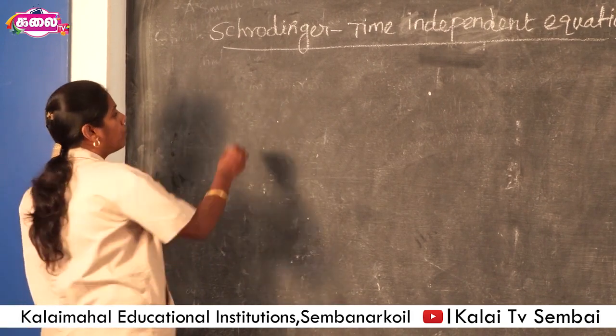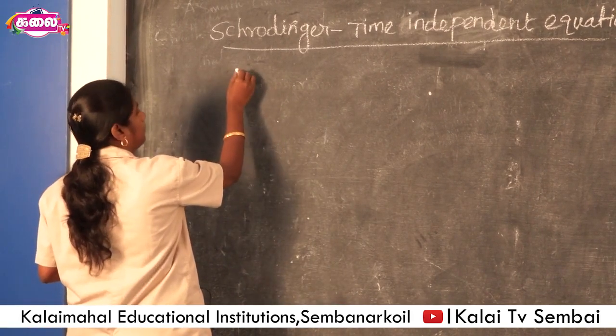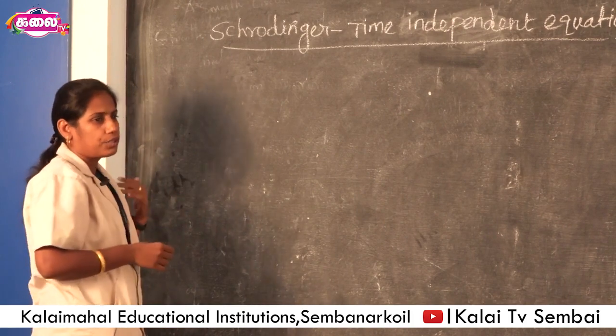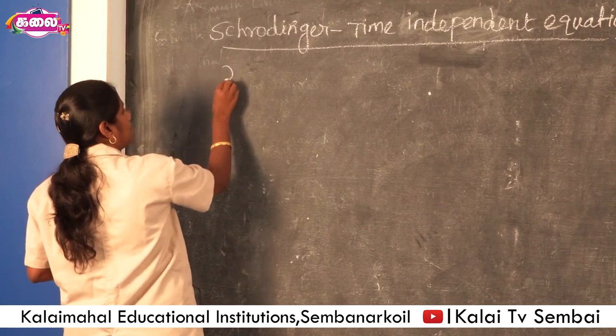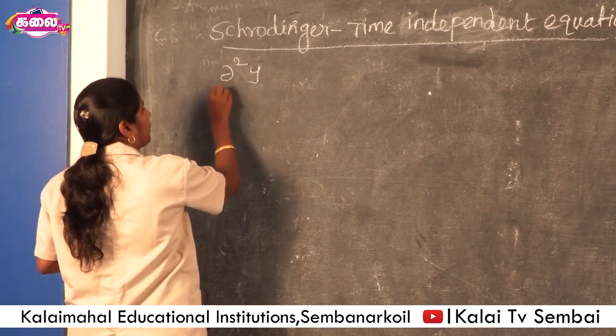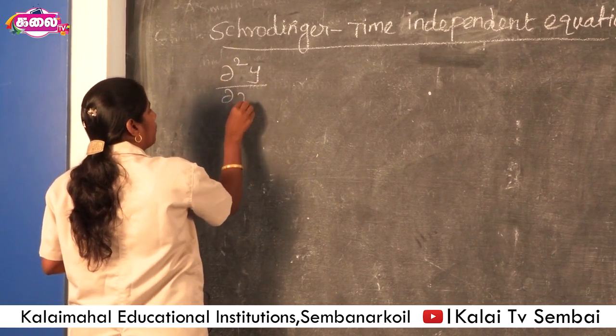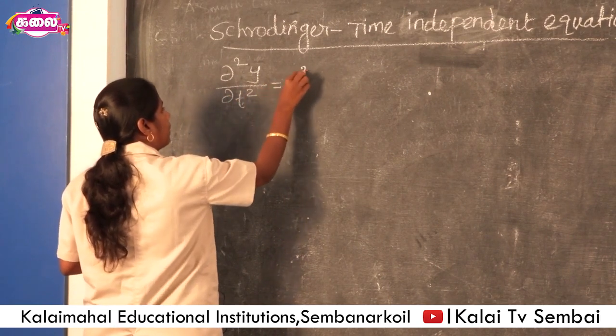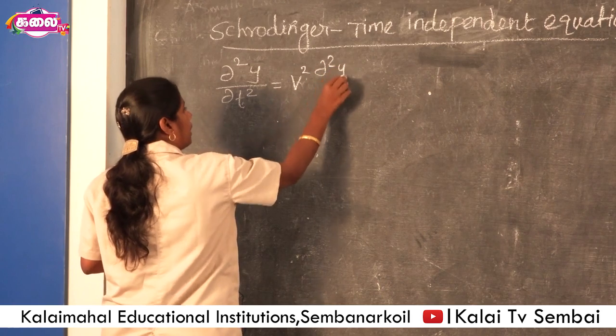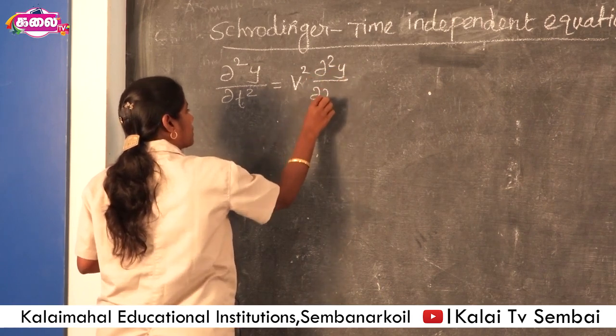Now we go to this equation, the mathematical equation for Newton's law of motion in classical mechanics. It is written as dou squared y by dou t squared is equal to v squared dou squared y by dou x squared.